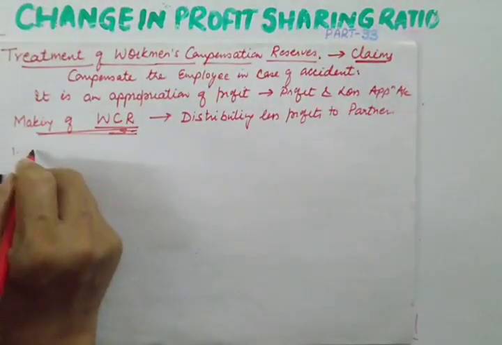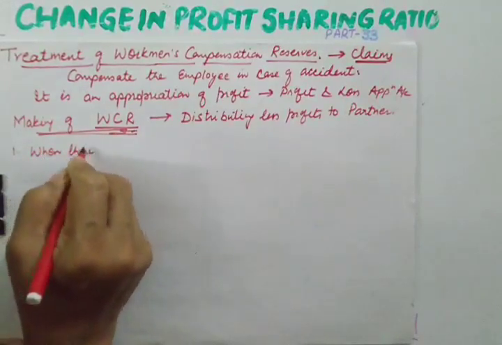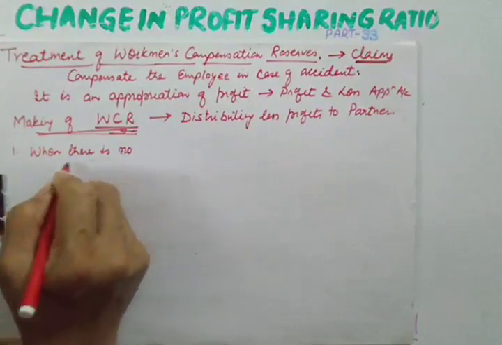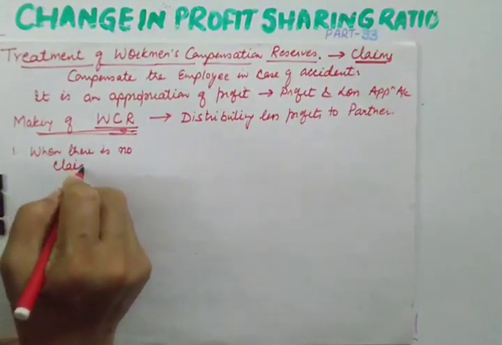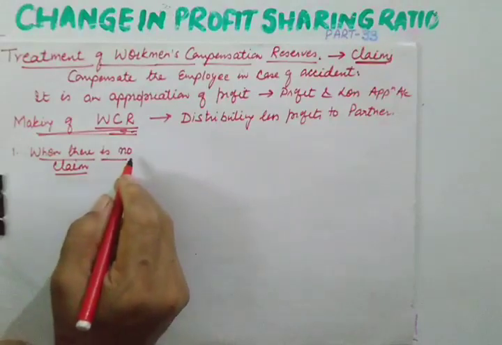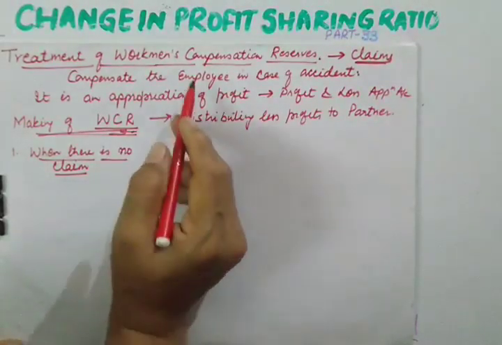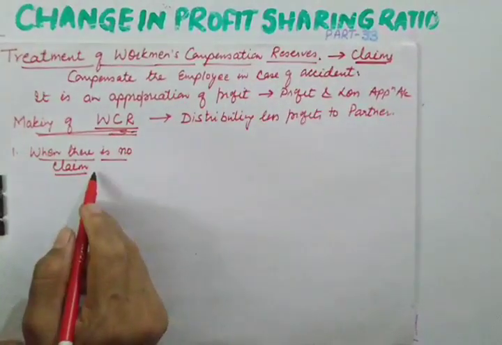The first condition is when there is no claim. What is the meaning of no claim? It means no accident has taken place and the worker has not claimed any money on account of compensation.